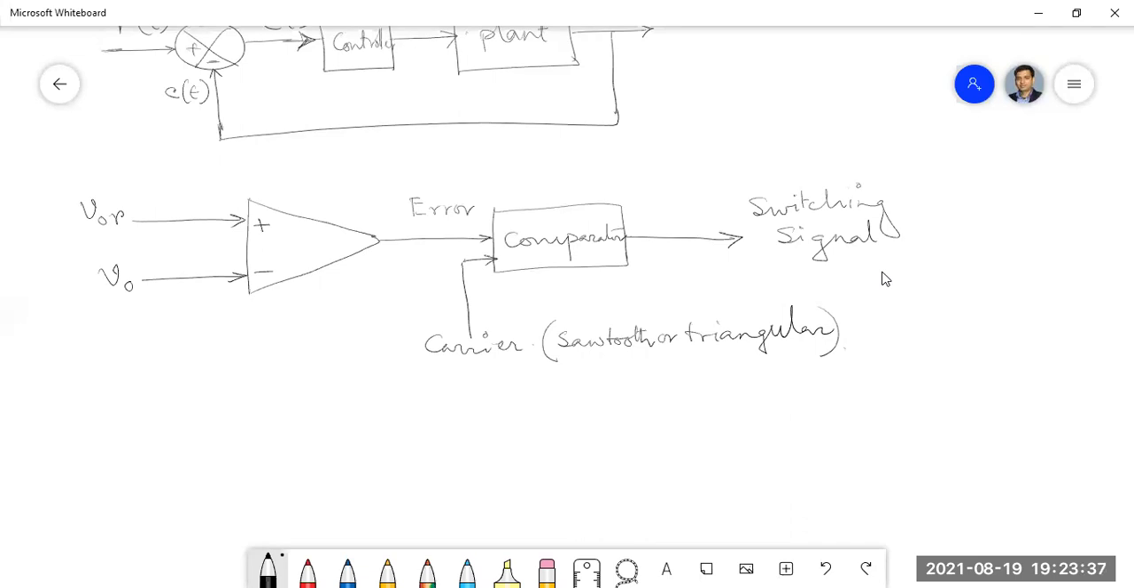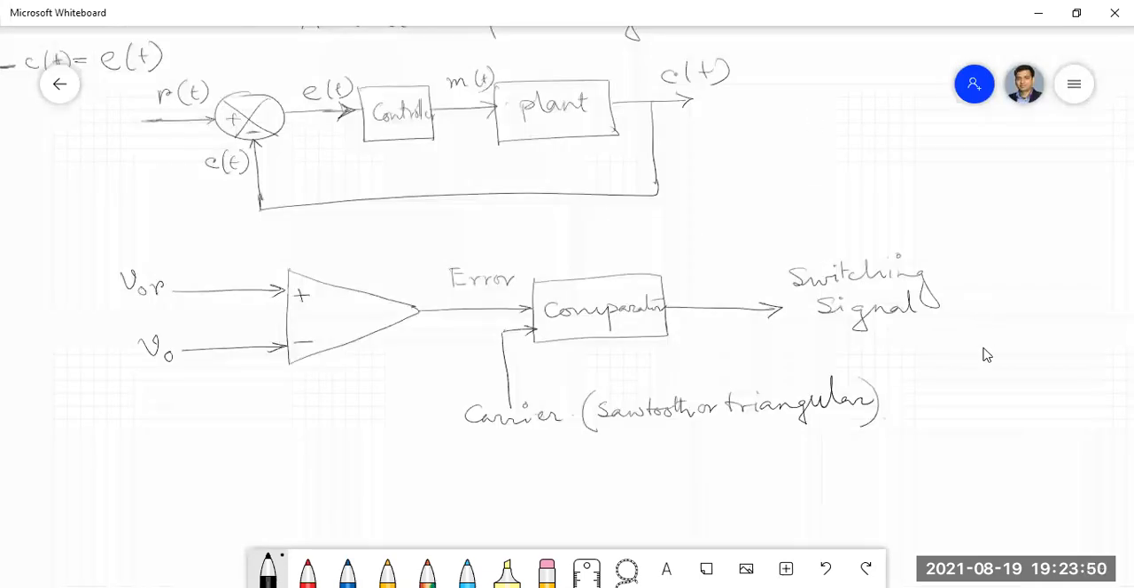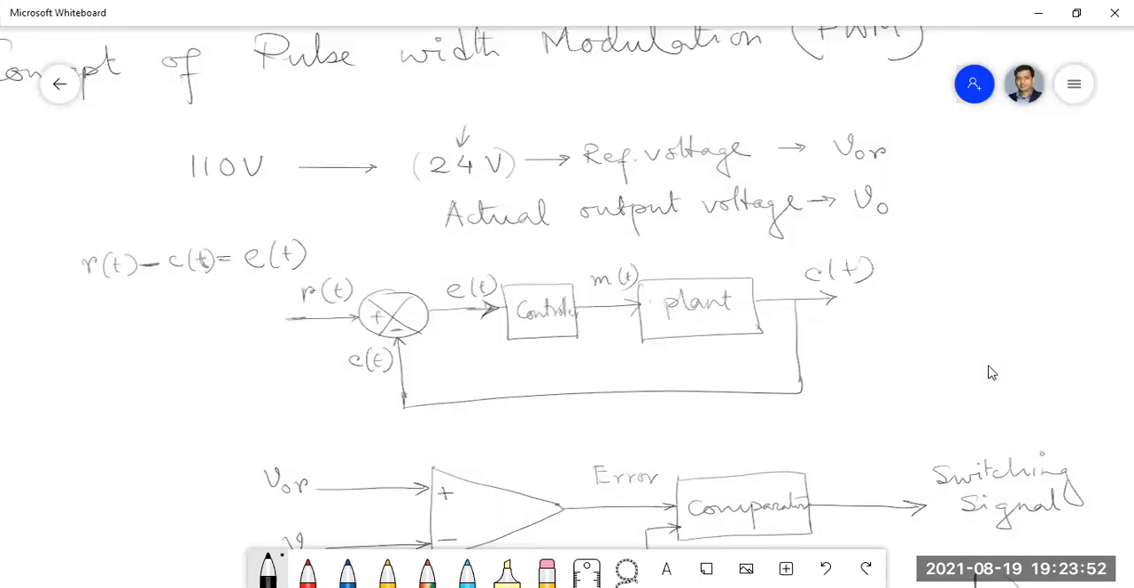Sir, in that above example, you gave 110 volt as the reference input, right? And that output was 24 volt. No, see clearly. Here the reference voltage is 24 volt. The actual voltage can be anything other than 24 volt, or it can be 24 volt also. In that case, the error will be 0.